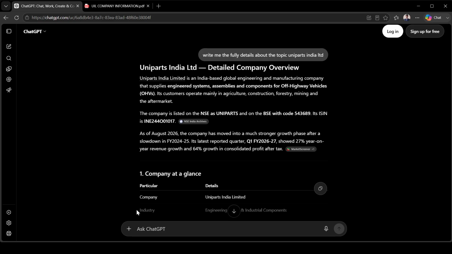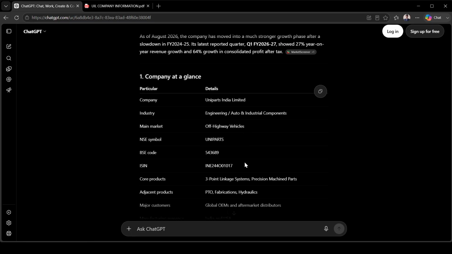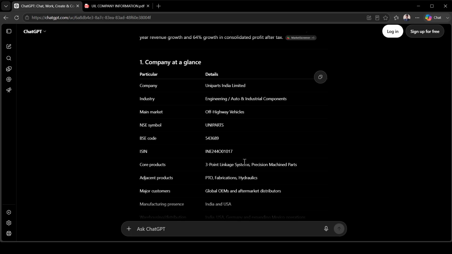As of August 2026, the company has moved into a much stronger growth phase after a slowdown in financial 2025. In its latest reported quarter, it saw 27% year-on-year revenue growth and 67% growth in consolidated profit after tax. So you can understand about this company.